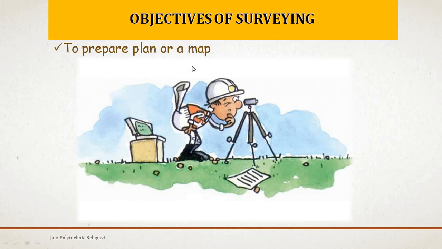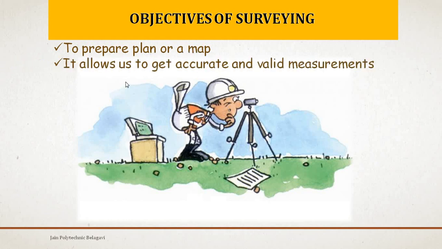This is one objective. Second objective, surveying allows us to get accurate and valid measurements. Accuracy is maintained. Main objective is to get accurate measurements and valid measurements. Valid in the sense not false or wrong measurements.